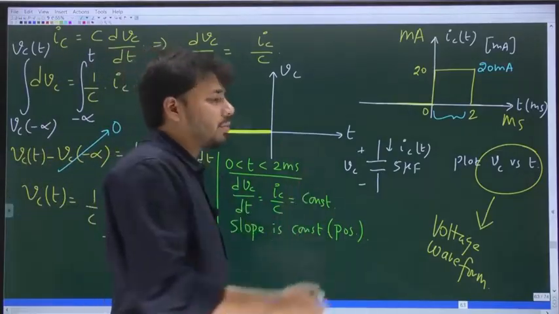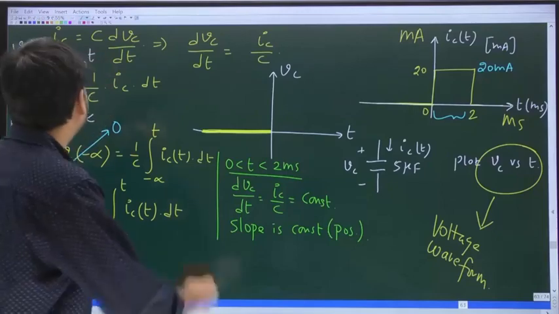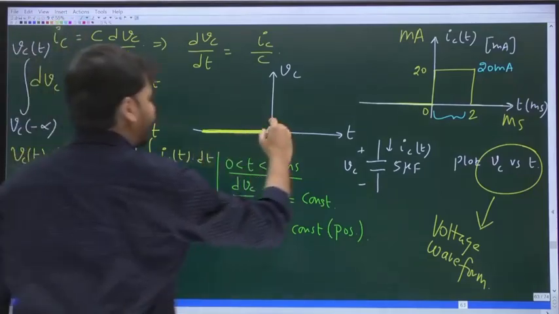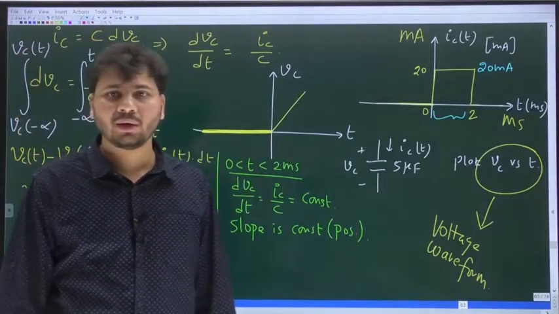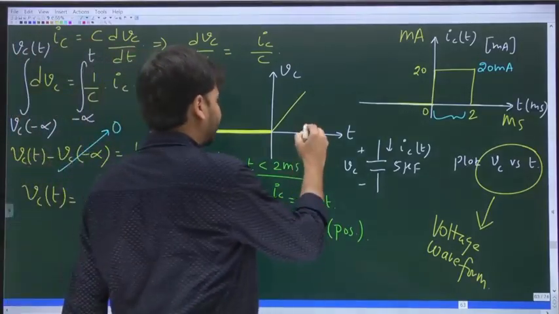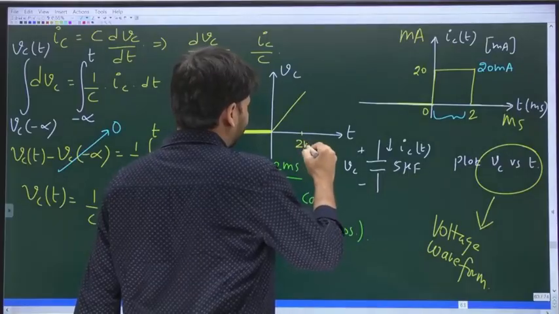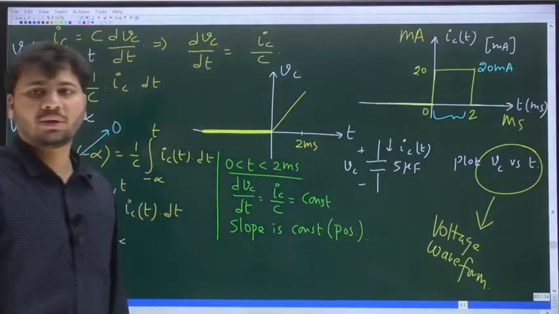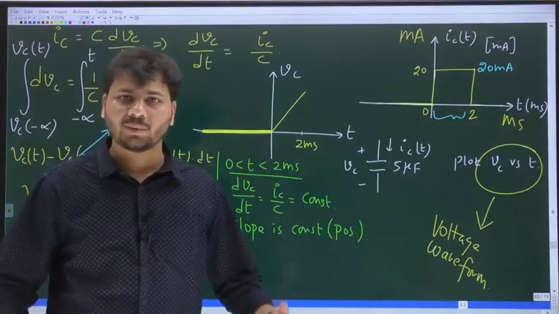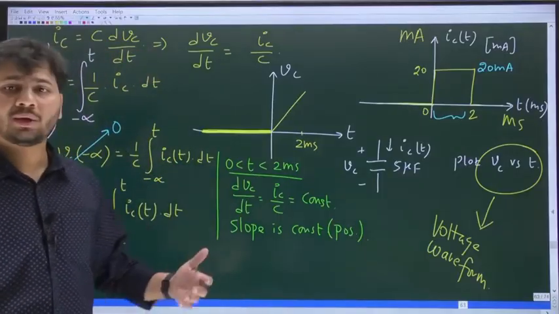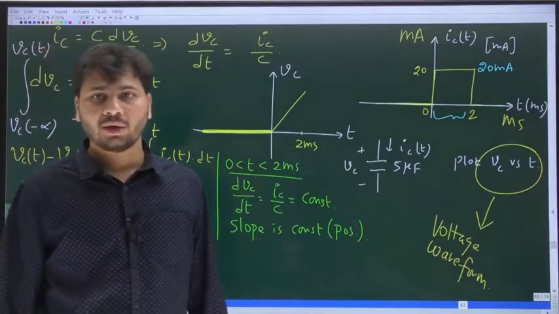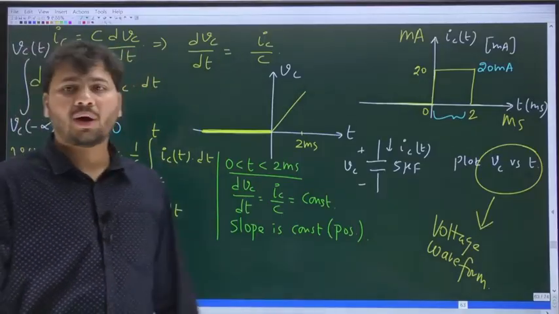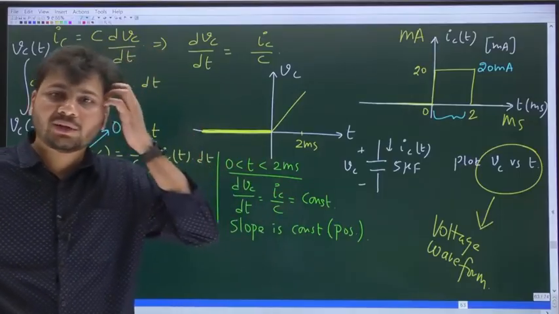And because the slope is positive, in between 0 and 2 milliseconds, the voltage across the cap will linearly increase. So up to 2 milliseconds, Vc will linearly increase because the slope is constant. Why is the slope constant? Because the current through the cap is constant. Extremely important point.